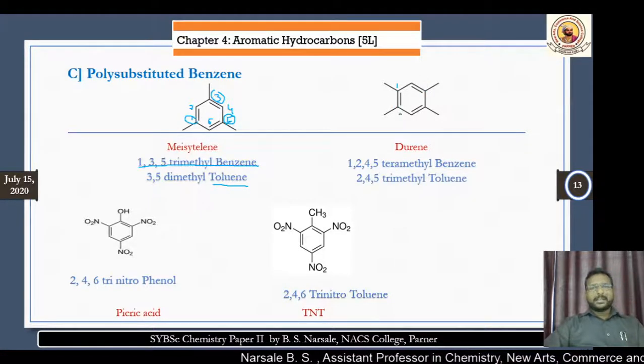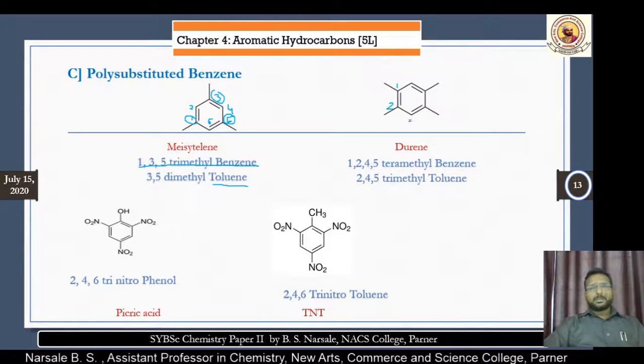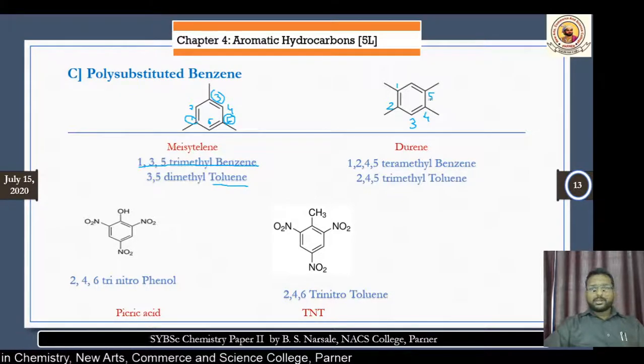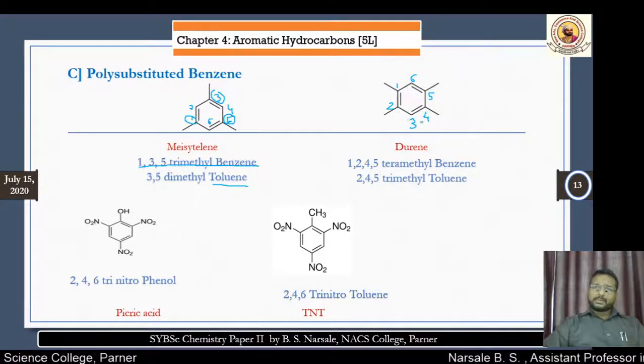But if you give anti-clockwise, then the substituent will be at the second number. And always we have to remember the substituents must have the lowest numbers. According to that, here we are unable to give the numbering in clockwise fashion, rather we have to give it in anti-clockwise fashion.